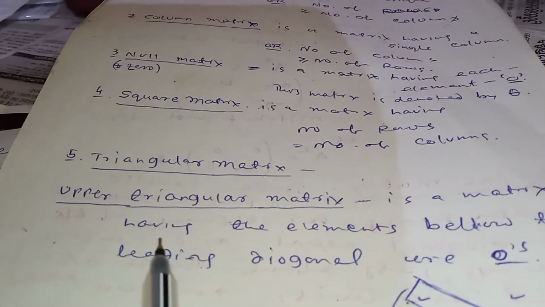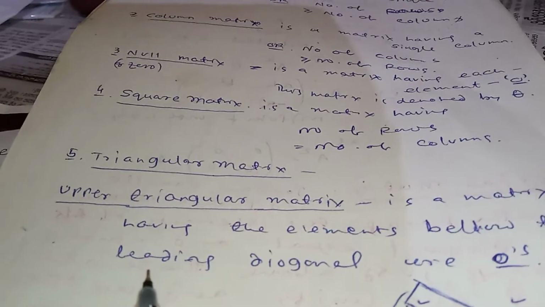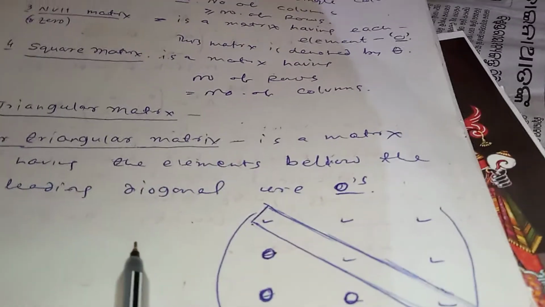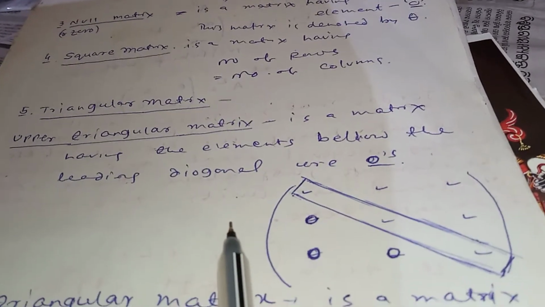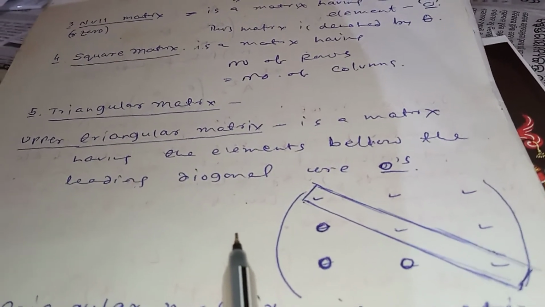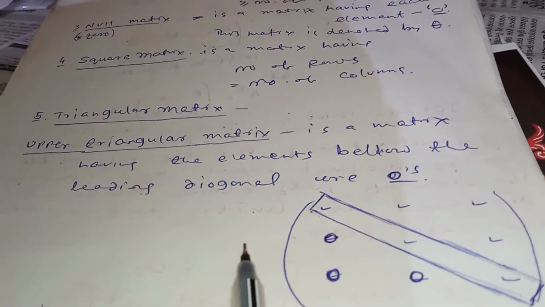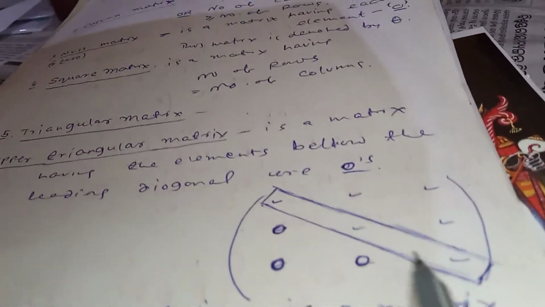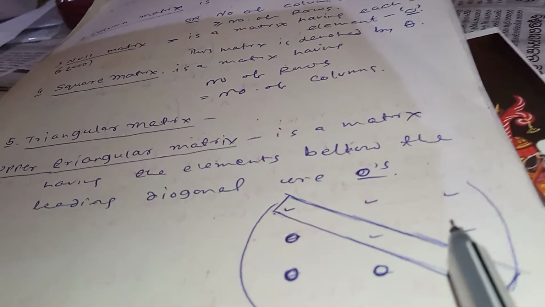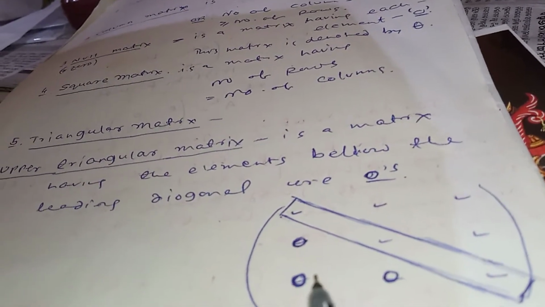Next is the triangular matrix. Two types of triangular matrix are discussed here. Number one is the upper triangular matrix, a matrix having the elements below the leading diagonal equal to 0. This is the leading diagonal. In the upper part some elements are there, but in the lower part we have only zeros.